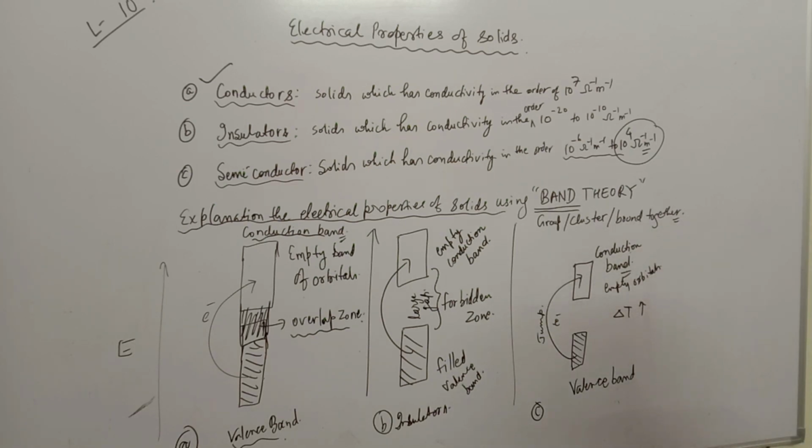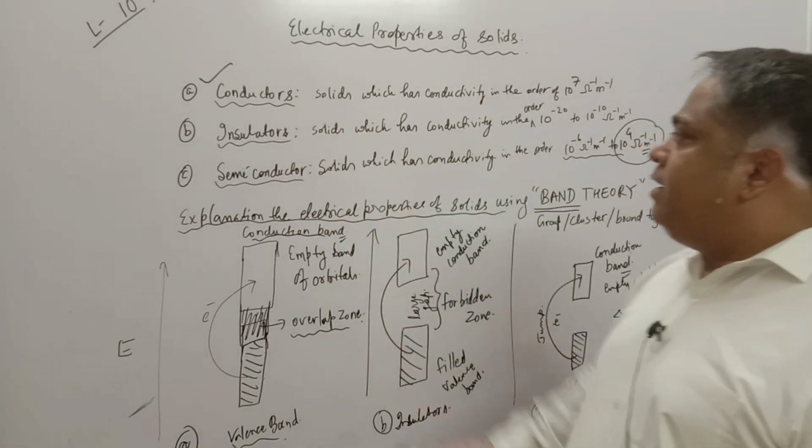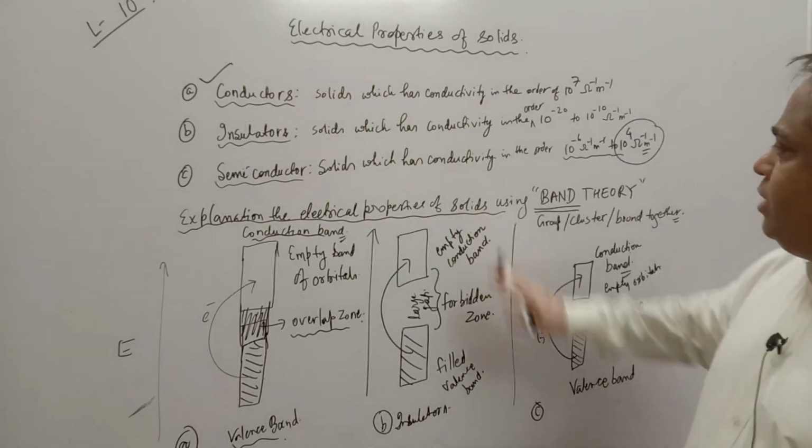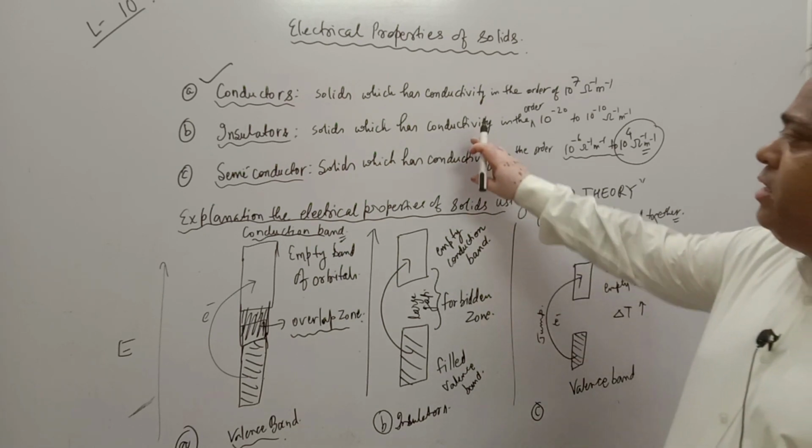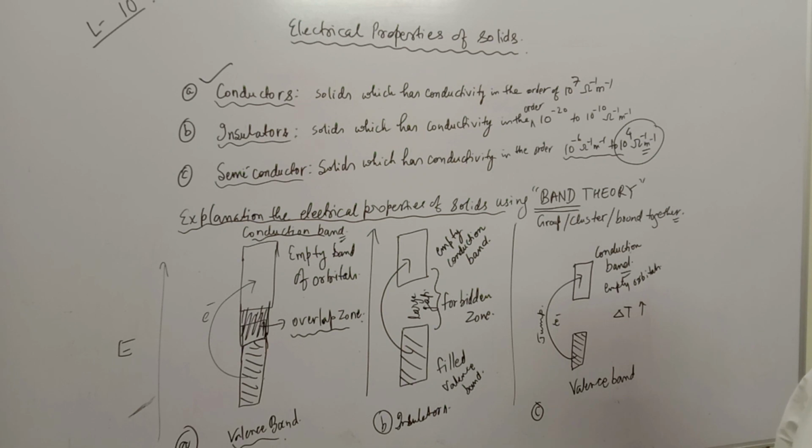So this is the reason why conductors have high conductivity, semiconductors have moderate conductivity which rises with increase in temperature, and insulators have very low conductivity and do not conduct electricity at all.